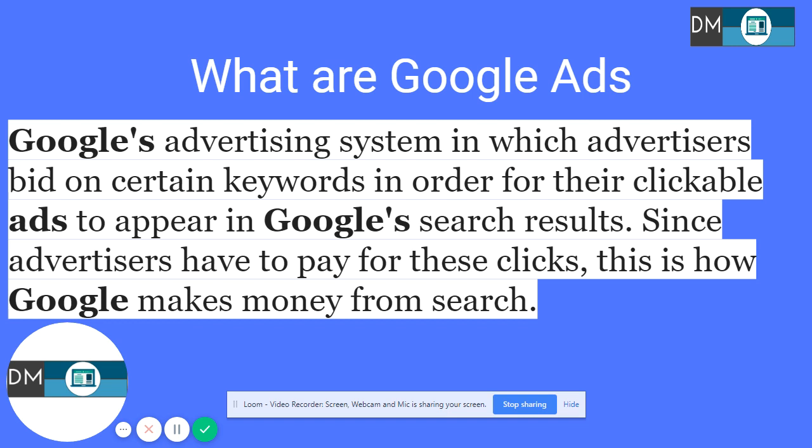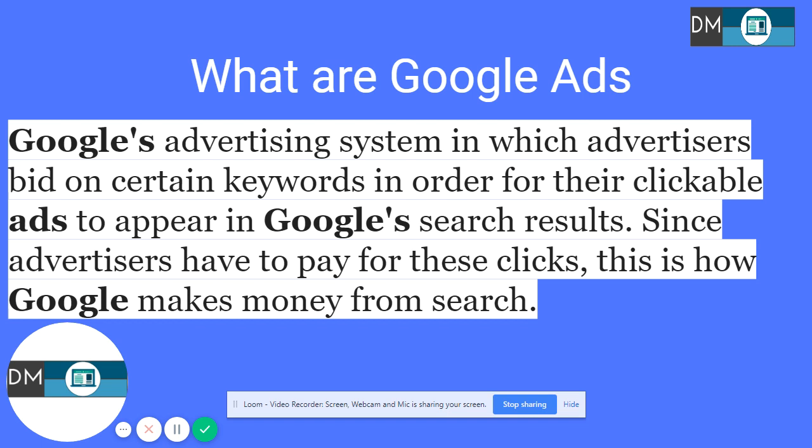Just show my ad accordingly, and if I'm bidding higher, obviously the place could be first place or second place or third place according to how I am bidding and what the quality of my ads is. So Google would decide where your ad would be placed. However, you are bidding on certain keywords in this case. Secondly, since advertisers have to pay for these clicks, this is how Google makes money from the search.